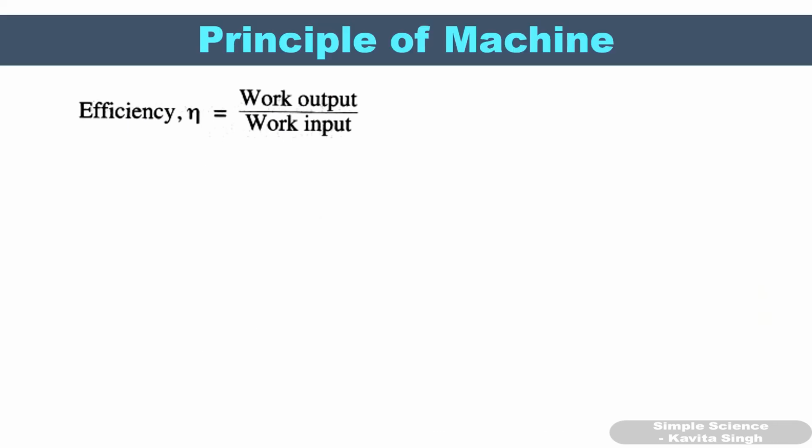Now efficiency of a machine is equal to work output upon work input, isn't it? Now work output is the useful work done by the machine, which will always be less than work input. What work we are doing on the machine and what it is able to convert into useful work will always be less.